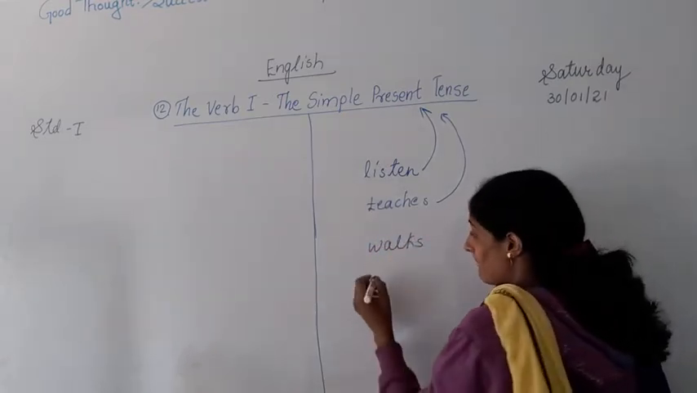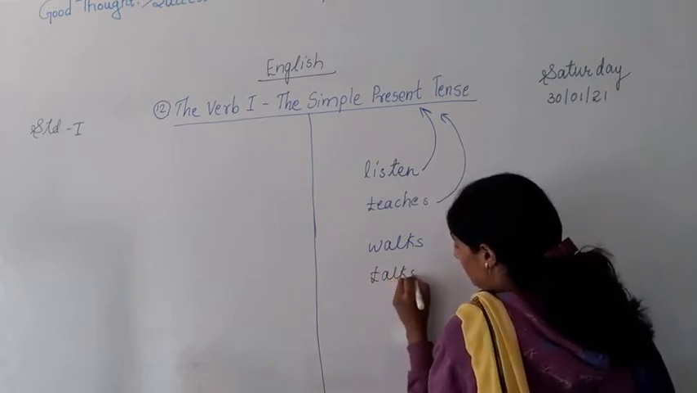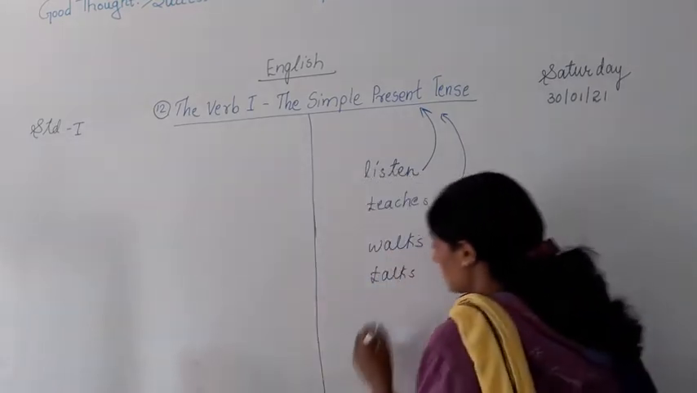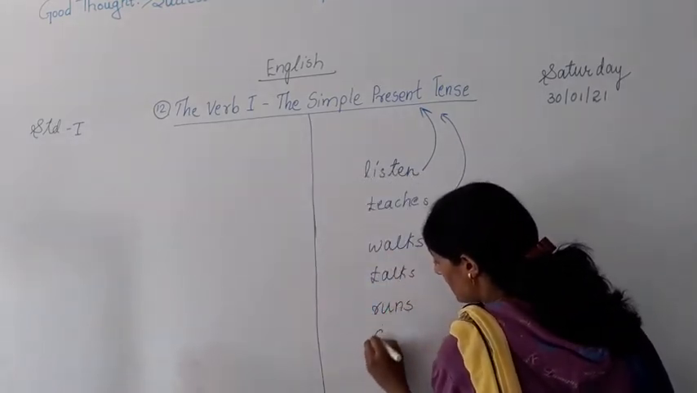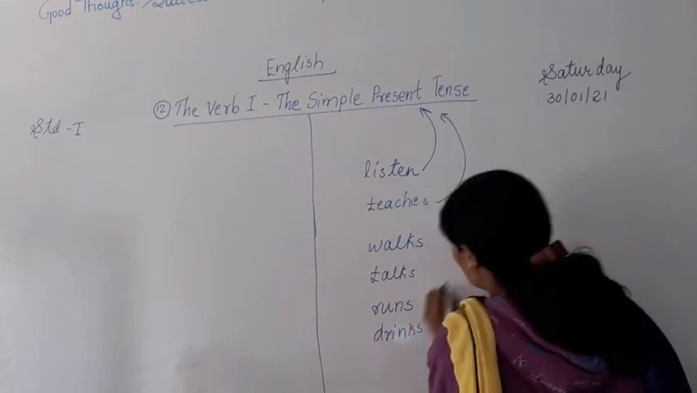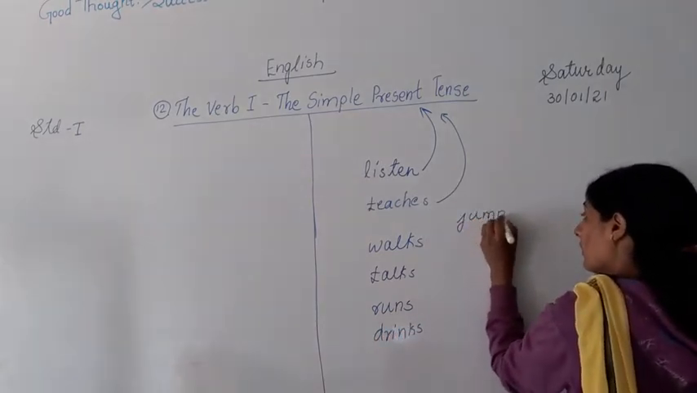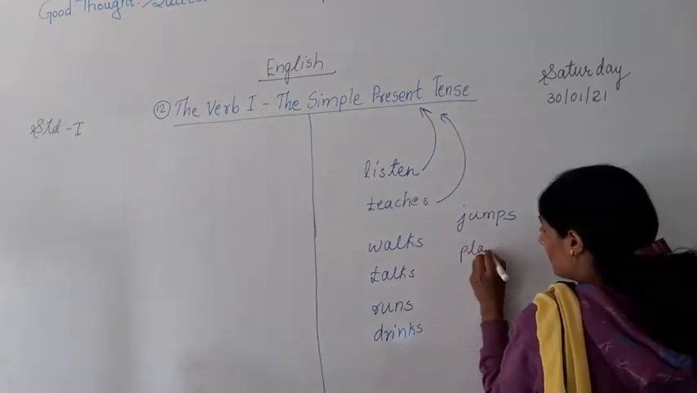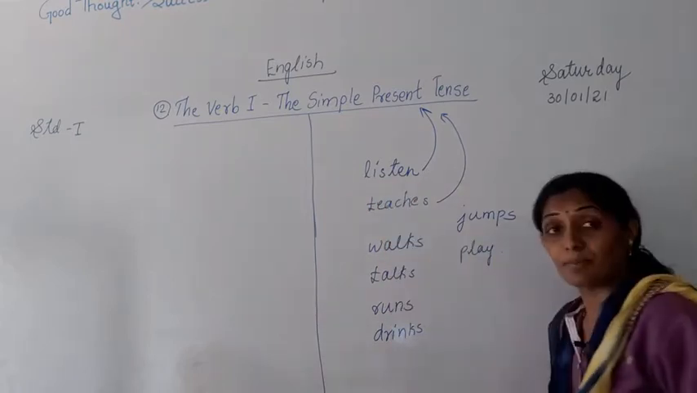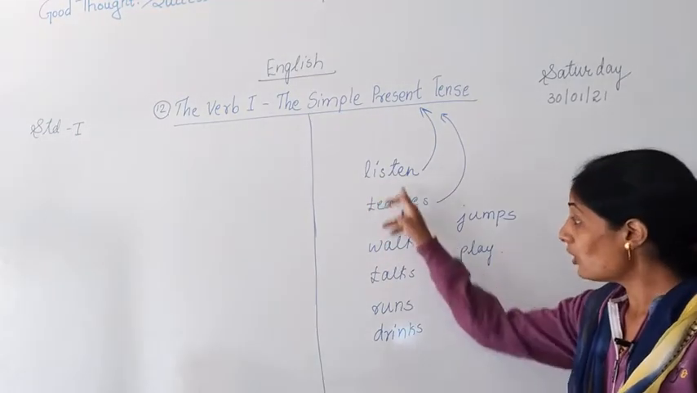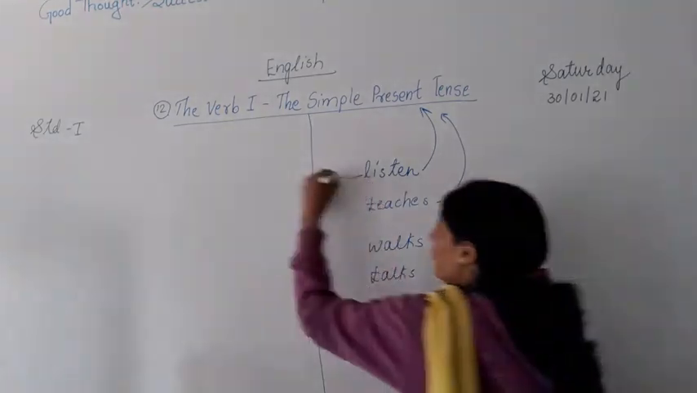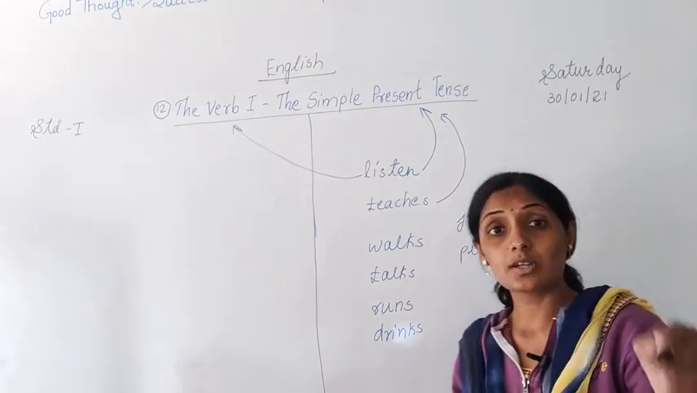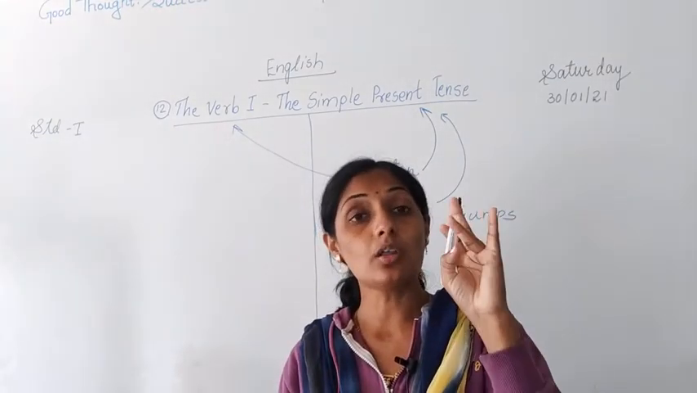Now there are many words like walks, talks, runs, drinks, jumps, okay, play. These are some words which we use in simple present tense. Understood? And these all words are what? They are verbs. And verbs means what? Verbs means action words or doing words.